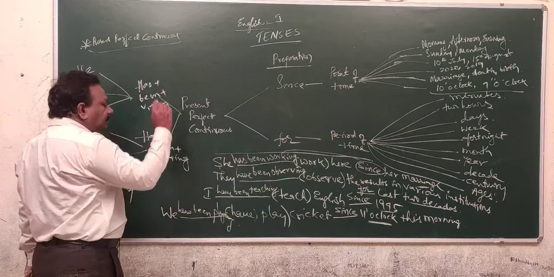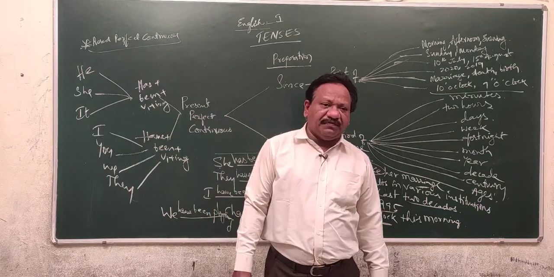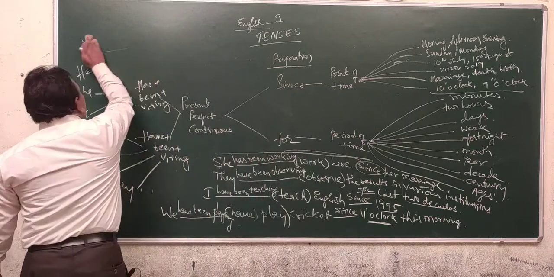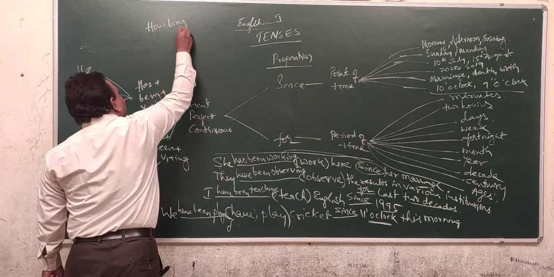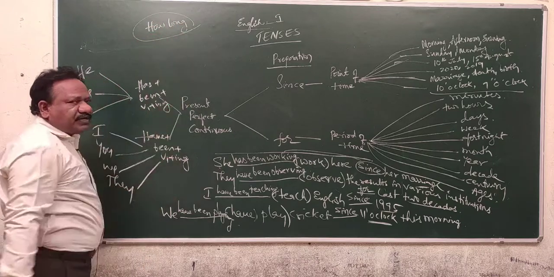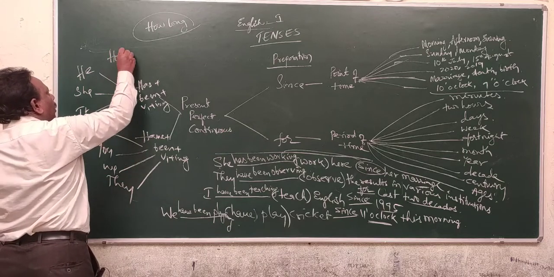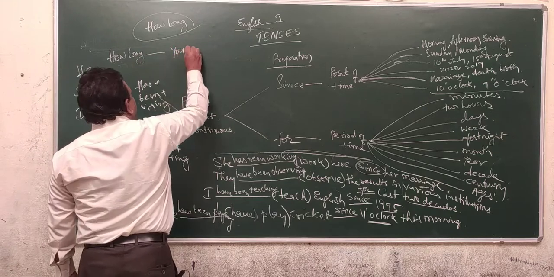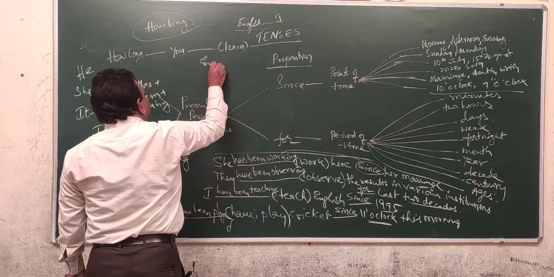Say, for example, sometimes without since and for also you can use the present perfect continuous tense. If a sentence begins with how long, it should be referred to the present perfect continuous tense. For example, how long you dash learn English.